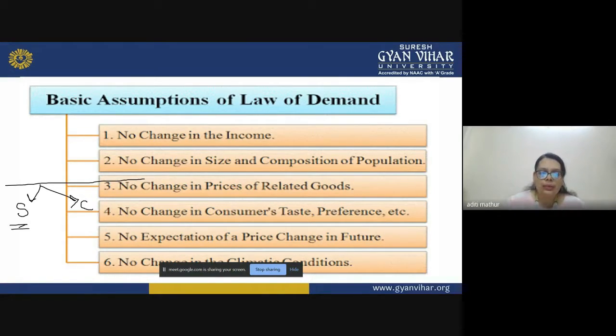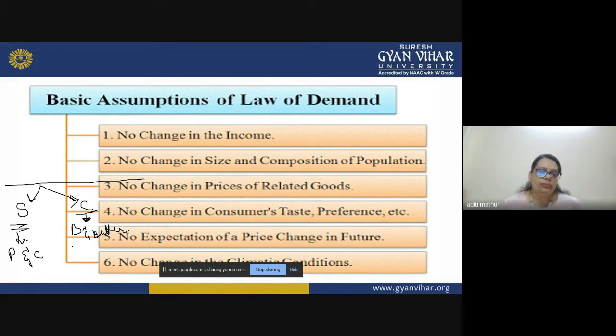Substitute goods means a product which can substitute your brand. The classic example is Pepsi and Coca-Cola. If you don't have Pepsi, you might go and buy Coca-Cola. So they can substitute each other, like tea and coffee. And complementary goods are those which help to enhance the benefit or the utility of your product, like bread and butter, one of the very basic and common examples of complementary goods.